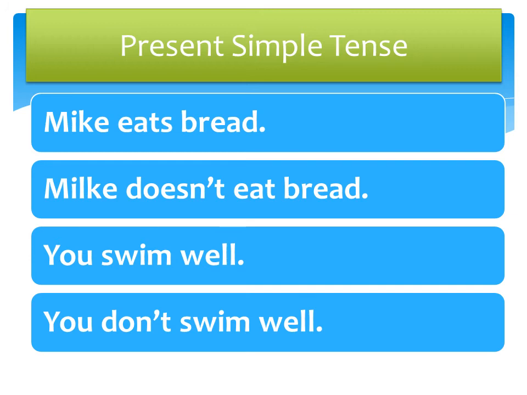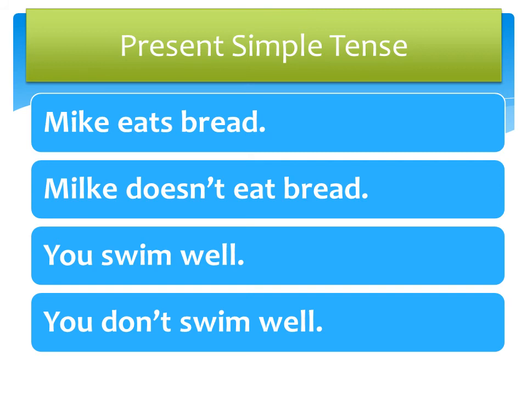Mike doesn't eat bread. So you notice that I didn't move the S here, okay? Instead I added doesn't. It took does and not, and I turn it into a contraction by combining the two and making it doesn't. So if the subject is he, she, or it, we use doesn't or does not to make it negative.